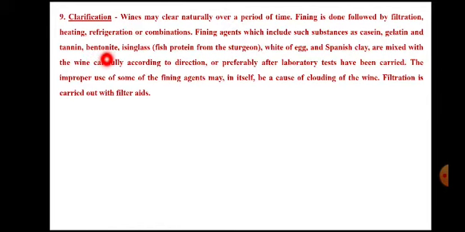bentonite, which is a type of soil. Isinglass, which is a type of fish material, fish protein. White of eggs, that is albumin. Spanish clay, that gives a characteristic taste to finished wine.